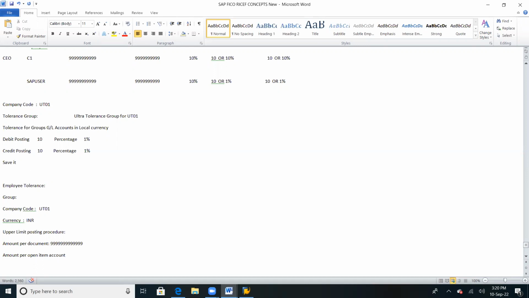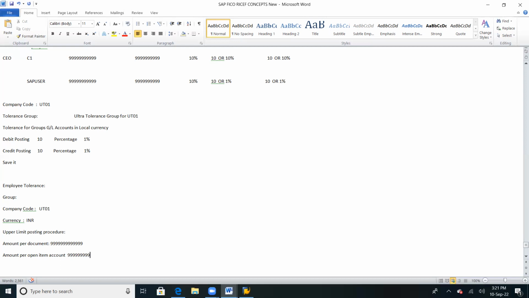For example, if I define 100 rupees, then the user can pay up to 100 rupees only. If he wants to pay more than that, he needs the next level approval. If I define 1 lakh, then he can pay up to 1 lakh only, and more than that needs next level approval. Here I am going to define it as 9999. That's it. This particular SAP user can pay up to this limit, which is why we define the maximum limit. Any questions here?